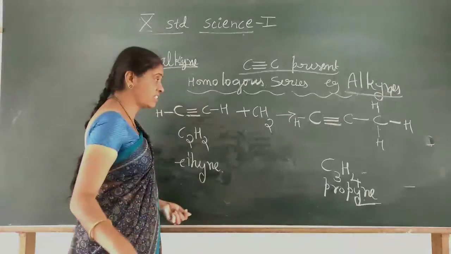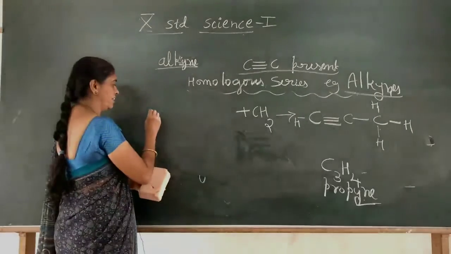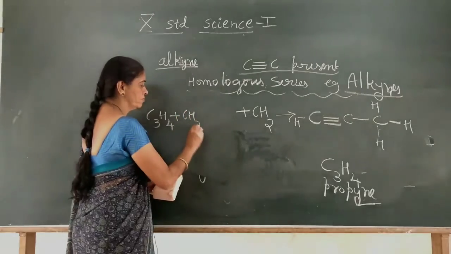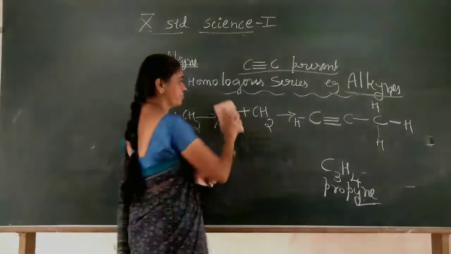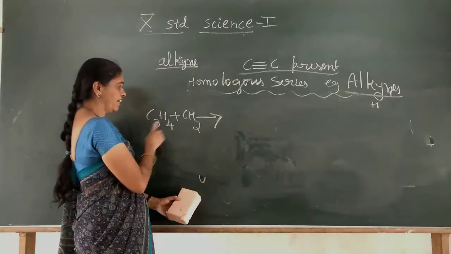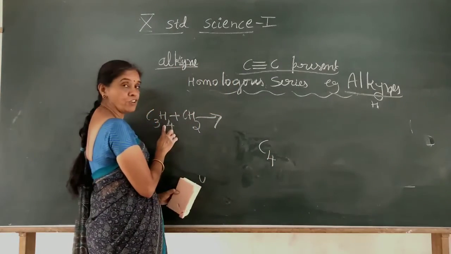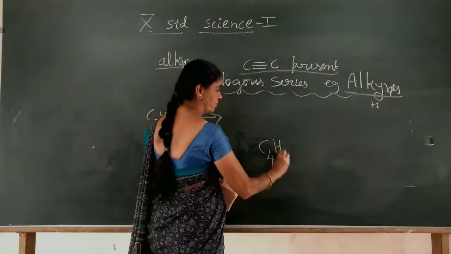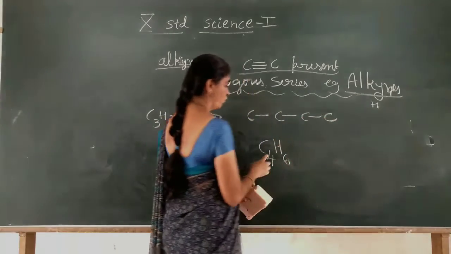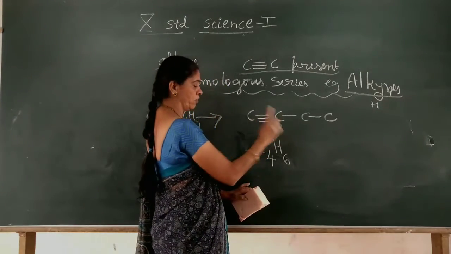Now to get one more member, add the CH2 group again. If you add a CH2 group to C3H4, you will get the next member. What is the next member? C3, add 1 C, it becomes C4, then hydrogen 4 is there, add 2, hydrogen is 6 now. So how to draw the diagram? Show the triple bond, carbon to carbon, only 1 triple bond.